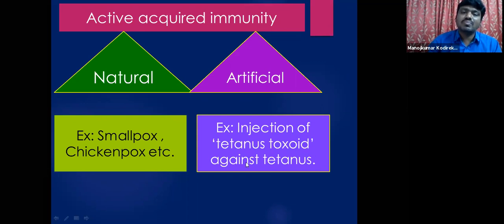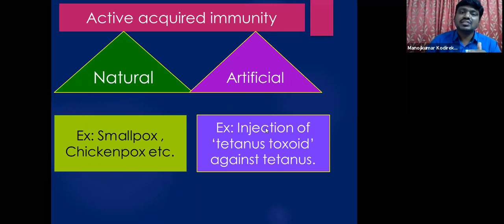So as these antibodies are produced, in the course of his development, in the future, whenever that boy or girl is exposed to tetanus, these antibodies will protect his body. Such antibodies are produced in the body, so this can be called active.